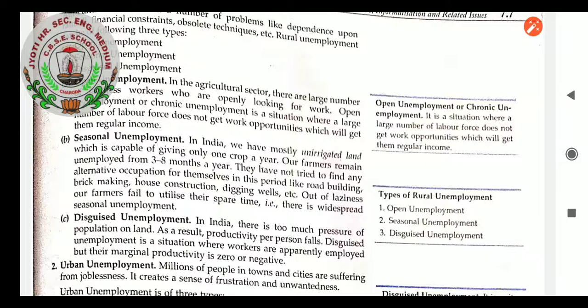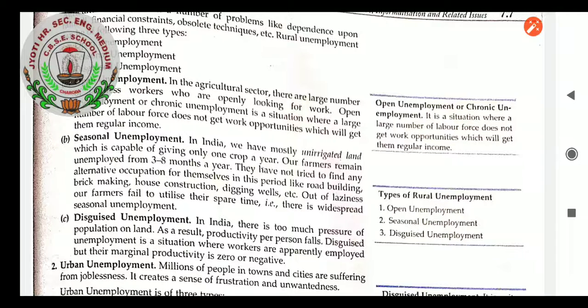Well, nowadays this has changed. In earlier times, the data says that our farmers knew how to grow only one crop in a year, and the rest of the time they remained unemployed, and that is known as seasonal unemployment.